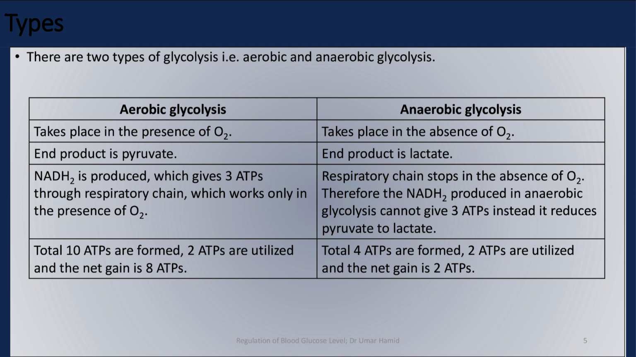Total 10 ATPs are formed. In aerobic glycolysis, 2 ATPs are utilized, and the net gain is 8 ATPs. In anaerobic glycolysis, total 4 ATPs are formed, 2 ATPs are utilized, and the net gain is 2 ATPs.